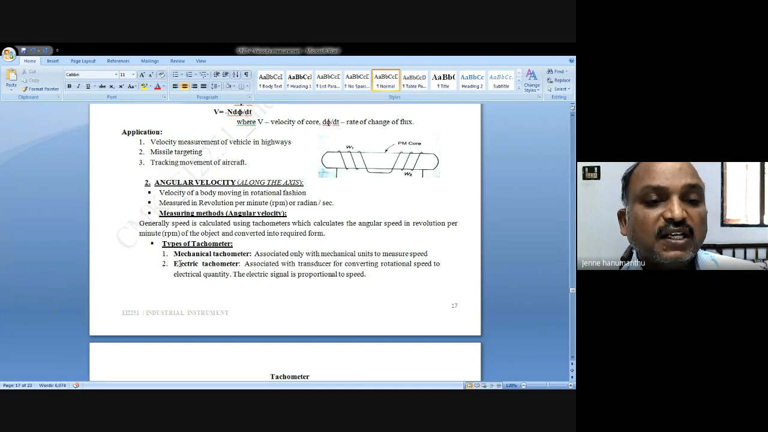What are the types of tachometers available? They are mechanical type and electric type. Mechanical means associated only with mechanical units to measure the speed. Electric means associated with a transducer for converting rotation speed to an electrical quantity. That electrical signal is proportional to speed or angular velocity.